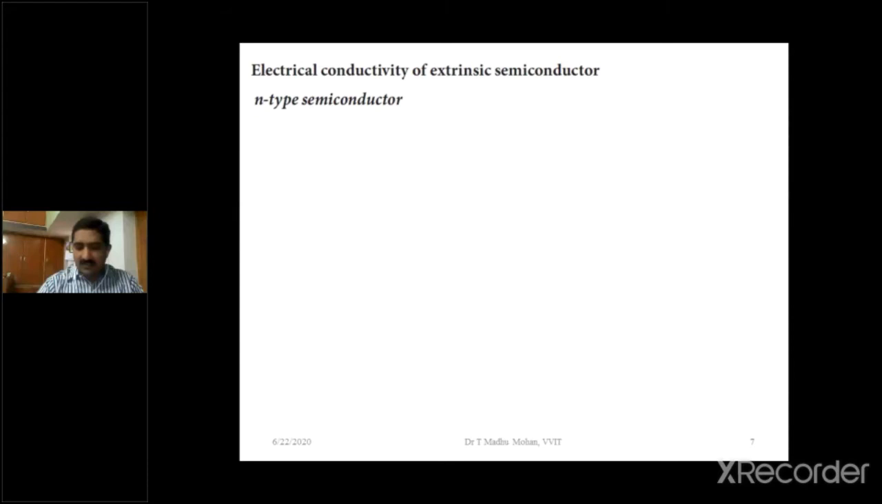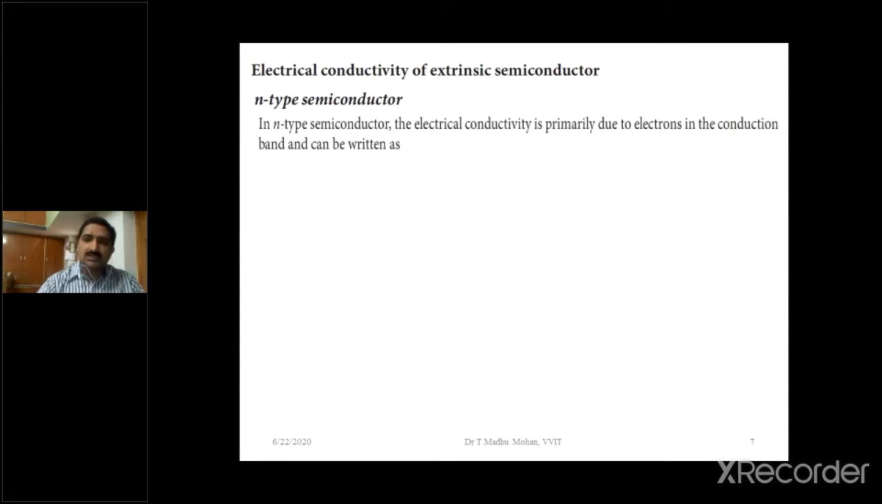If we add pentavalent impurity atoms to the pure semiconductor, we get electrons as the majority charge carriers. It is called an n-type semiconductor. If we add trivalent impurity atoms to the pure semiconductor, we get holes as the majority charge carriers, called p-type semiconductors. So first of all, we are discussing the electrical conductivity of n-type semiconductor.